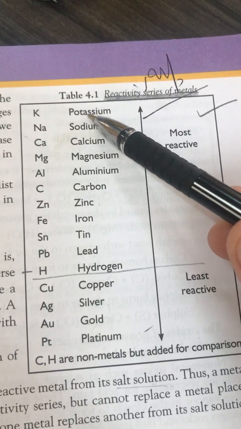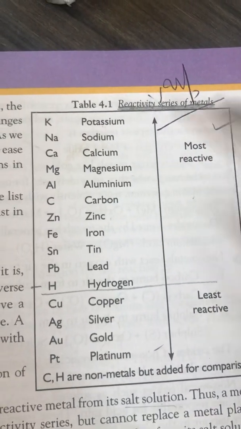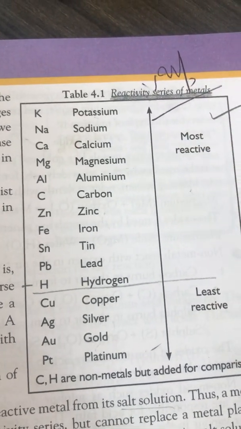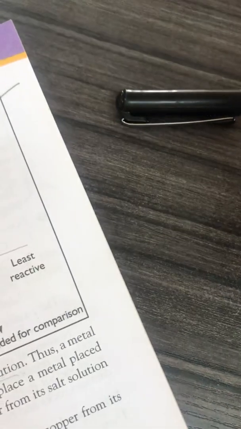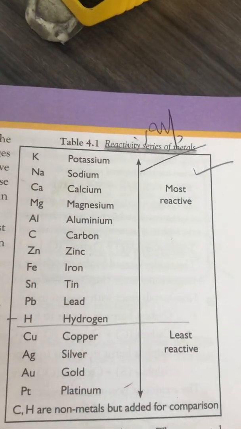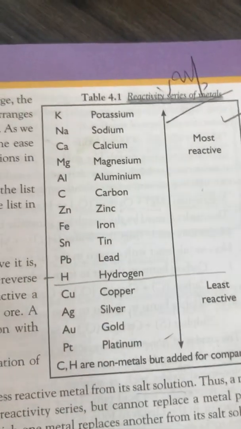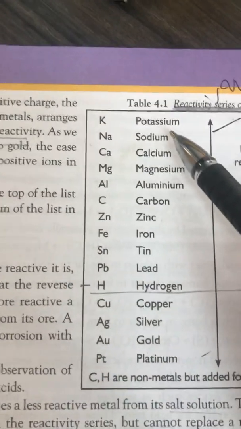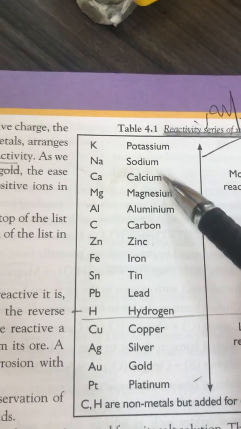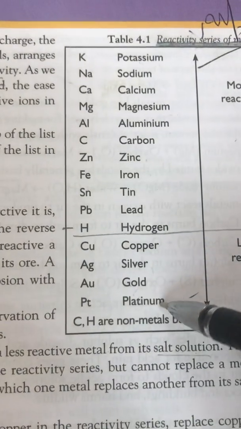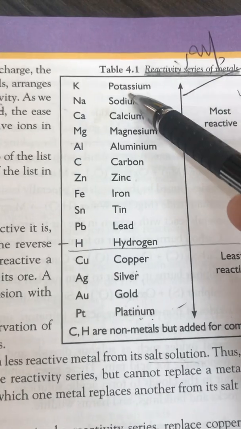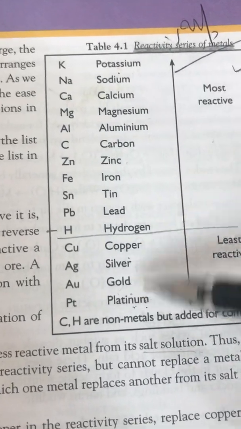It can react with the moisture in the air, so we cannot keep it open in the air. We have to keep it in a container of oil or kerosene oil, so that it does not react with the air. Potassium is most reactive, then sodium, and the least reactive are platinum or gold. You have to remember all the elements.